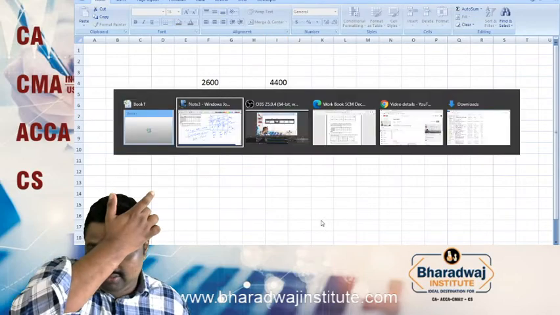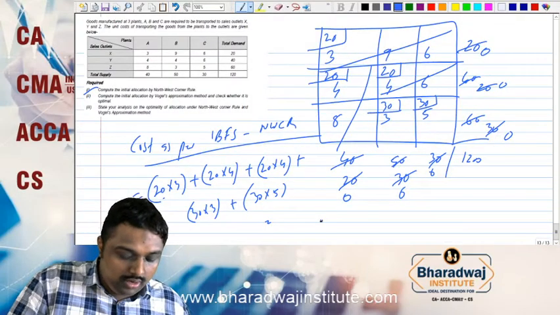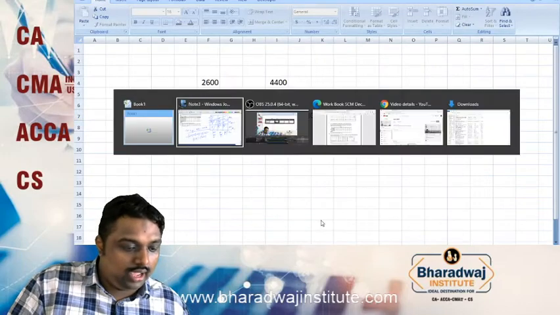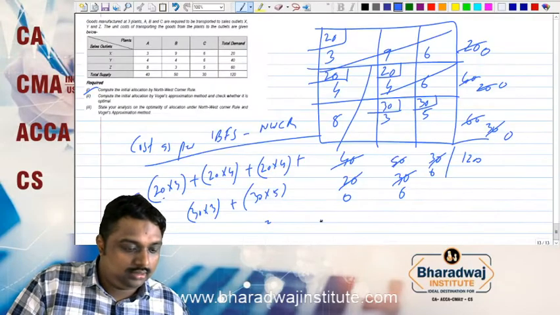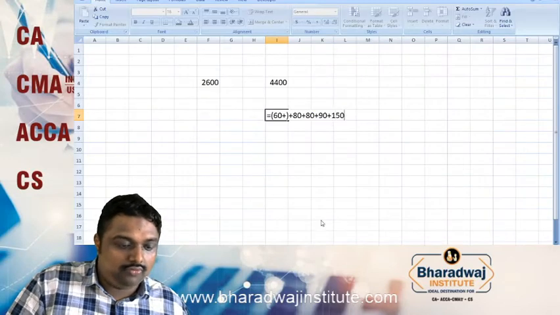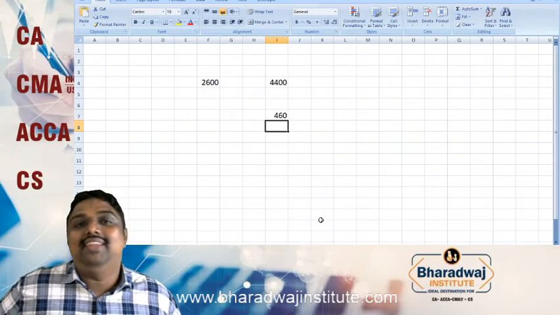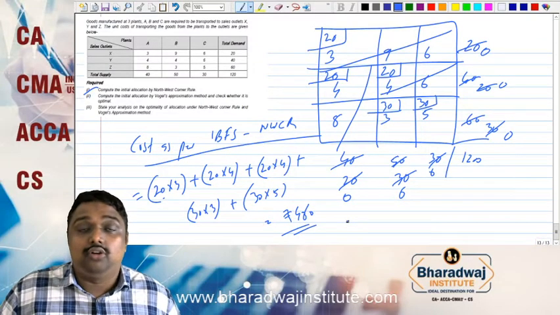The final answer will be 20 into 3, 60, plus 20 into 4, 80, plus 20 into 4, 80, plus 30 into 3, 90, plus 30 into 5, 150. We will get an answer of none other than rupees 460.